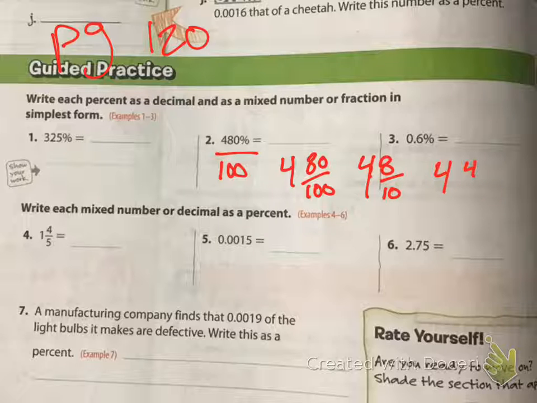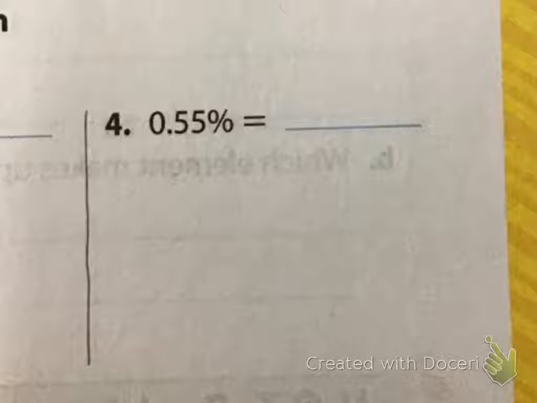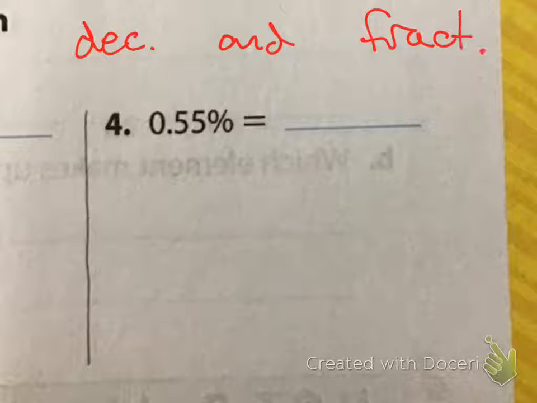Let's look at one example on our homework, number 4. It says write each percent as a decimal and a fraction. So, first, how do I write this as a decimal?